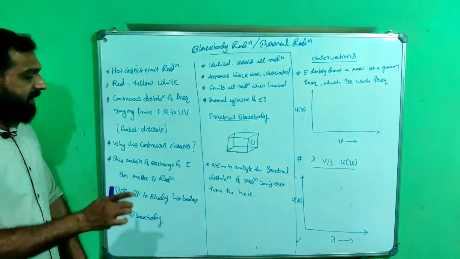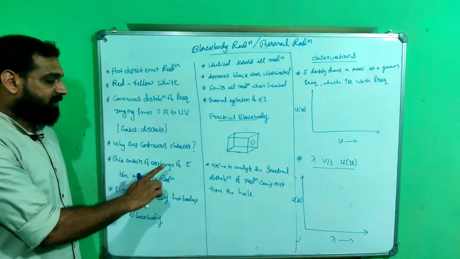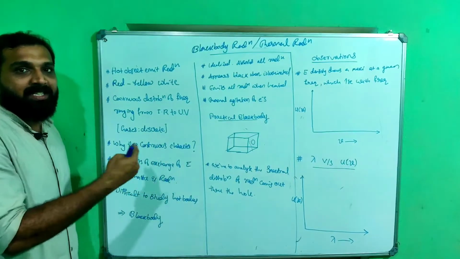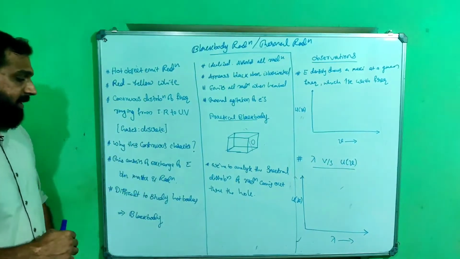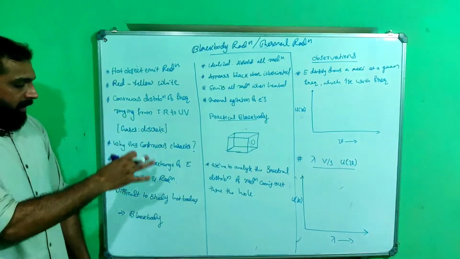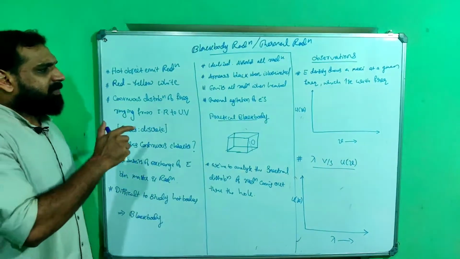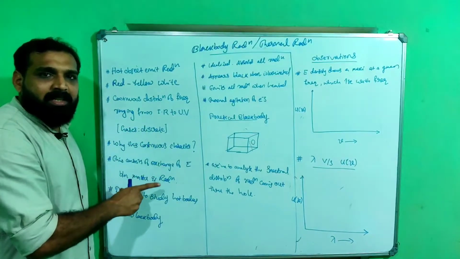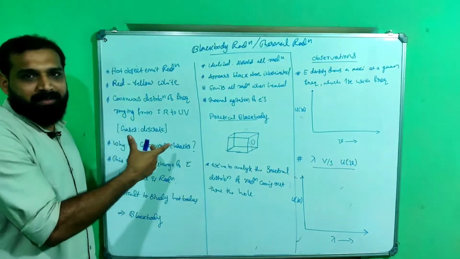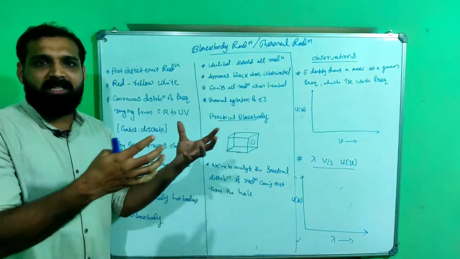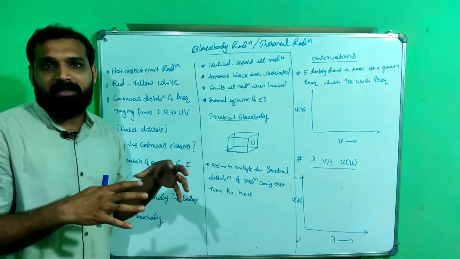Basically this is the energy exchange between matter and radiation. It was difficult to study the spectrum of hot bodies. Heating an iron piece and studying the thermal radiation emitted from it is a difficult task.